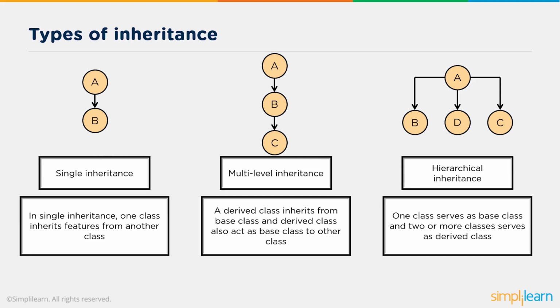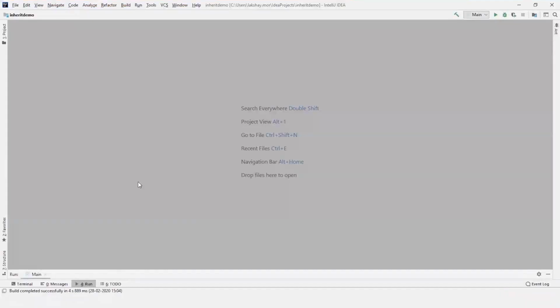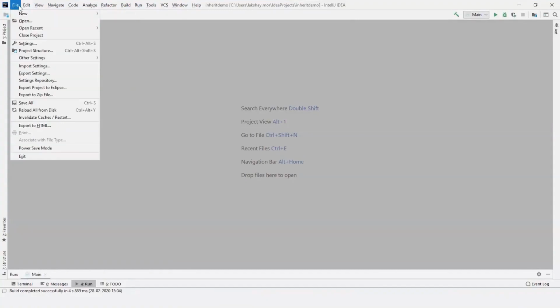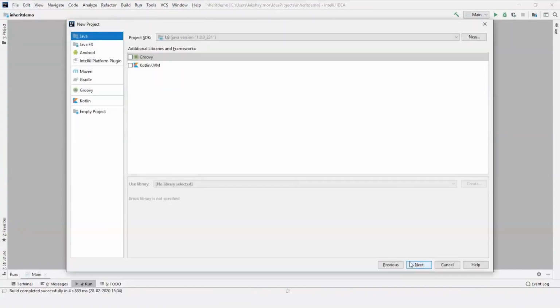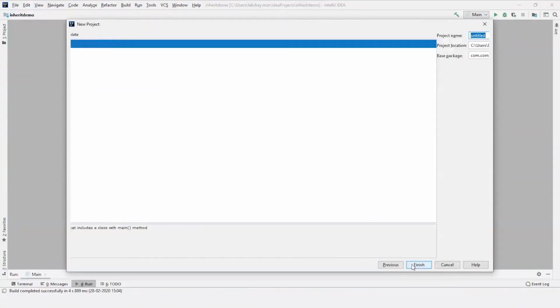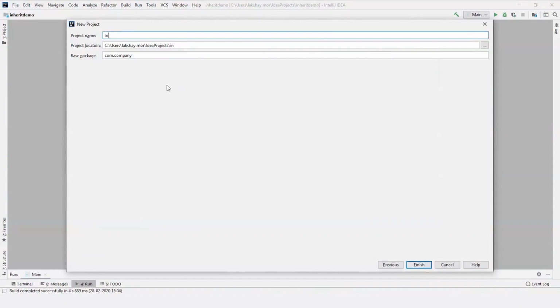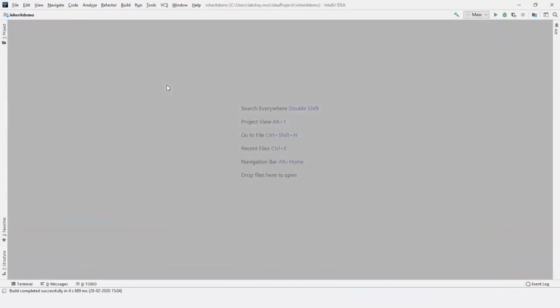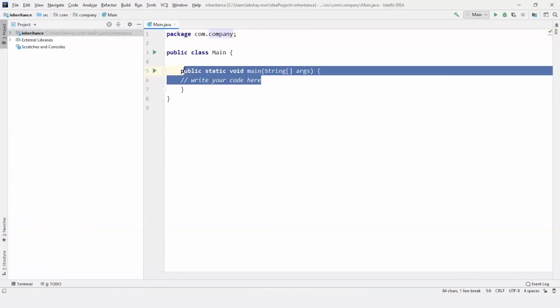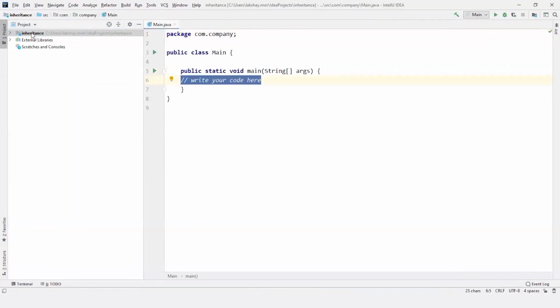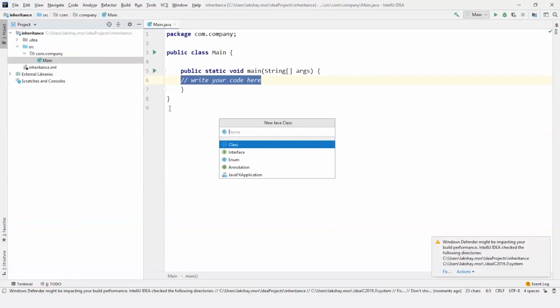Now, to understand all these concepts better, let's use Java code. So now let's create a new project. Next, and I'm gonna name it inheritance. So we have our main program here. So I'll just create a new class, new Java class, and for now let me just name it Mobiles.